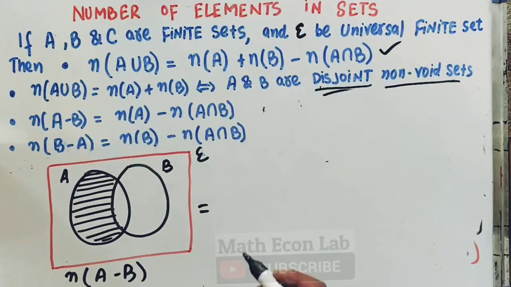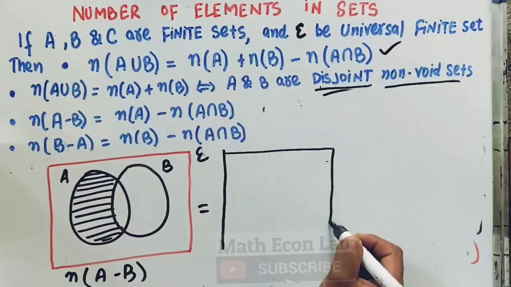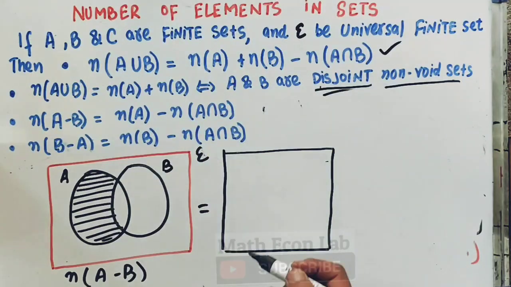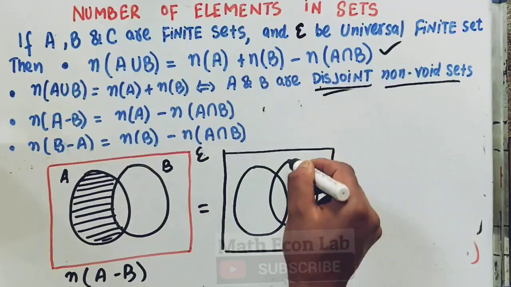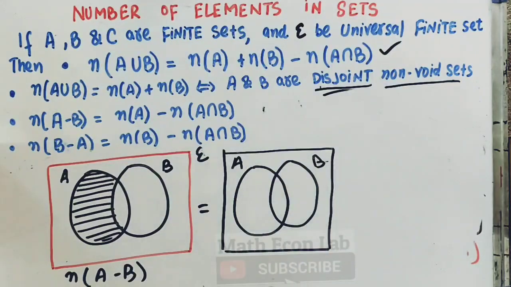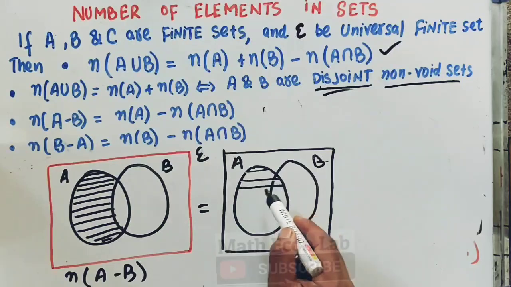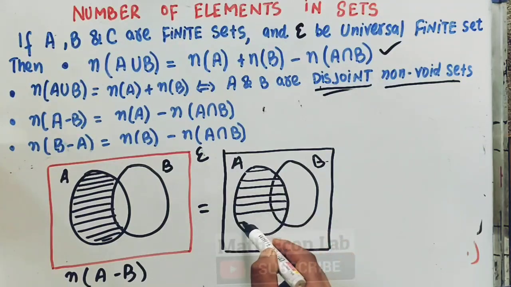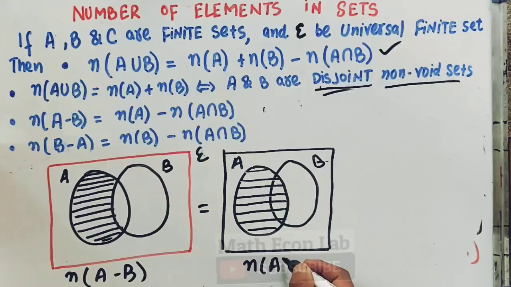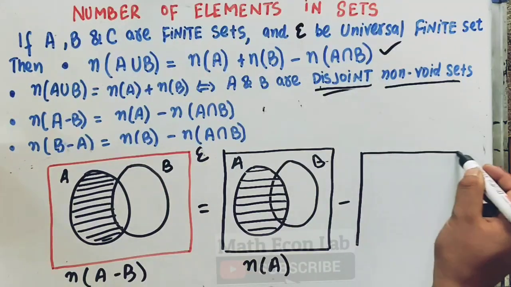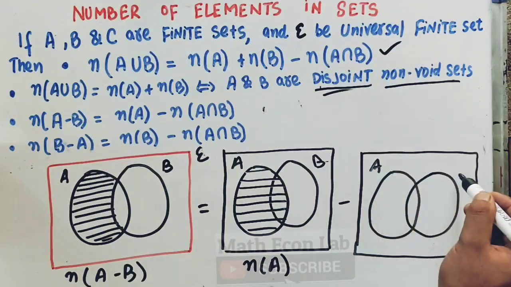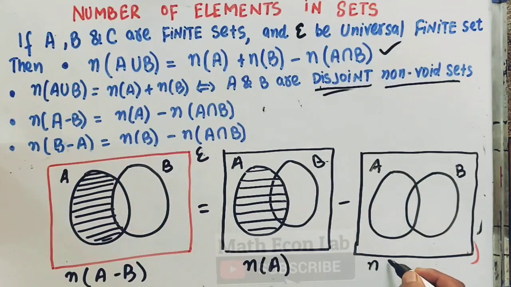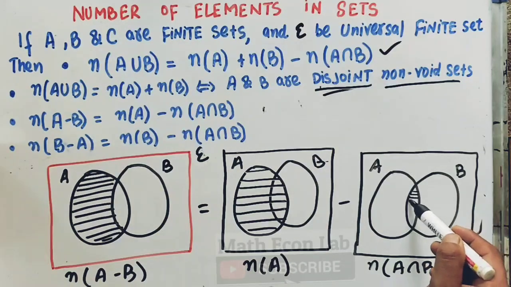It will be equal to the number of elements in A. Again let us draw it. We have A, B. It will be equal to the number of elements in A minus, let us draw again, this is A, this is B, the number of elements which are common to A and B, that is A intersection B. So A intersection B is this very region.